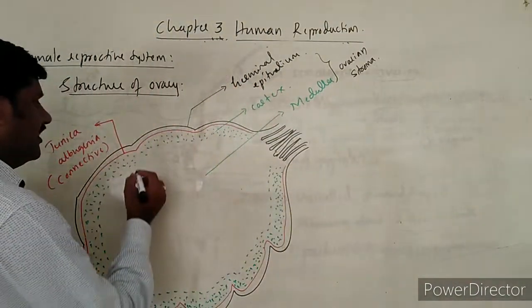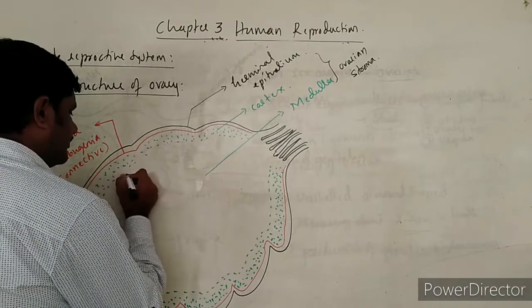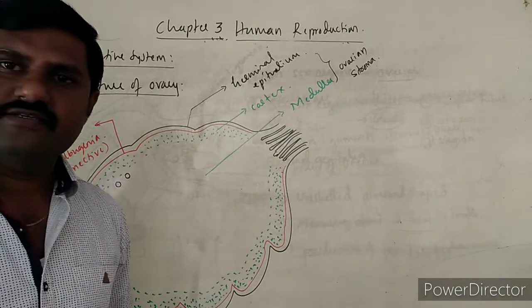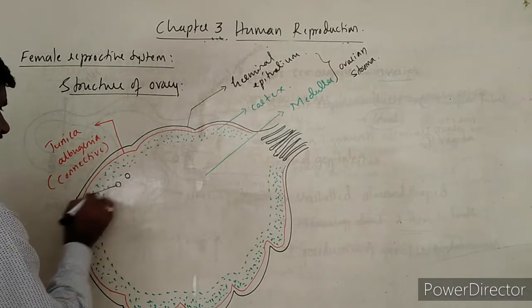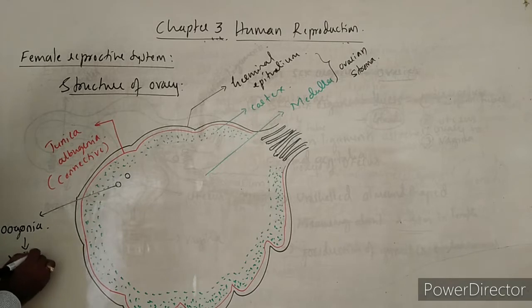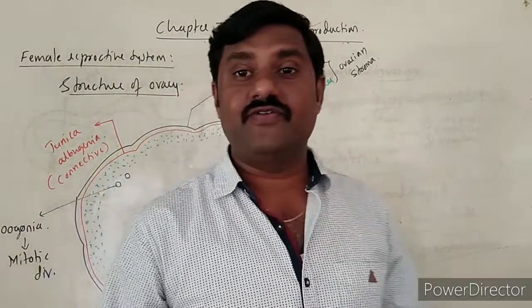Many oogonia are usually produced in this ovary, and these oogonia undergo mitotic division during fetal development.